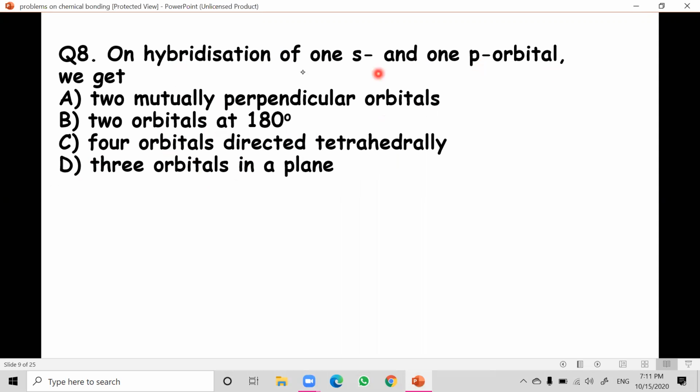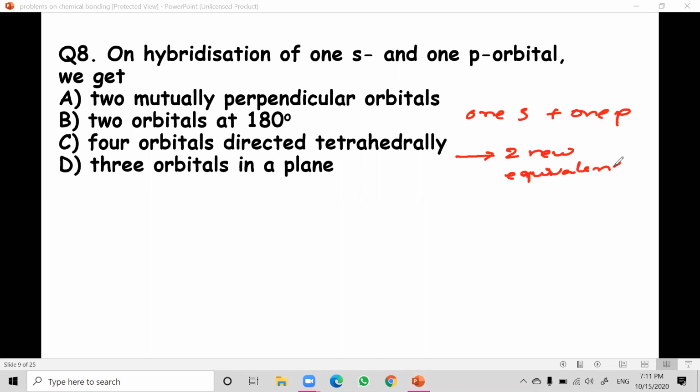Because one s and one p orbital overlap to form two new equivalent orbitals. When one s and one p overlap with each other, they combine together to form two new equivalent sp orbitals, and these orbitals lie in the same plane. Usually they are at 180 degrees. So two orbitals at 180 degrees is correct. Two mutually perpendicular orbitals, no. Four orbitals directed tetrahedrally, no. Three orbitals in a plane, no.